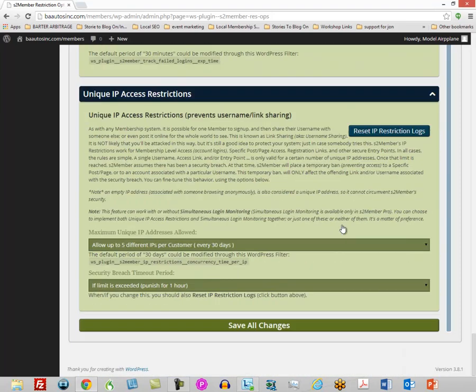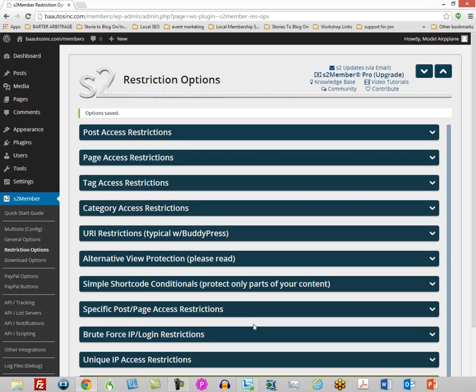Okay, so those are all your restriction options. You want to go ahead and save. And once you do those basic things, your content is really protected. Right? We're going to be putting content in at various posts, but your content is then, for the most part, it is protected. Okay, so now download options.